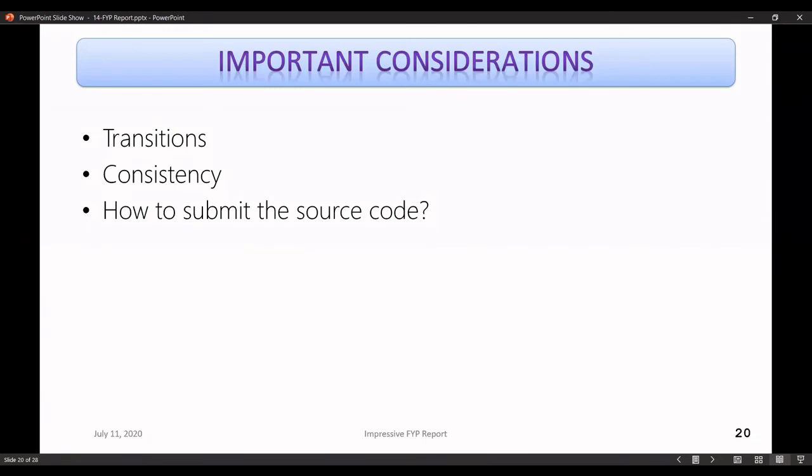So we have to put something towards the end of every chapter that is called a transition sentence: that in this chapter we discussed XYZ things, and in the next chapter we are going to discuss whatever, right? It's very important. You must have noticed in all the good books that we read on any topic, as we approach the end of the chapter, the author talks about that, and then transitions to the next chapter, right? So that is basically a smooth transition.